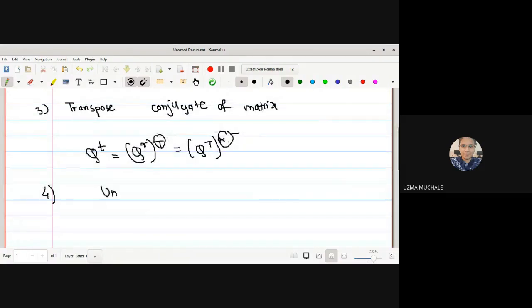Okay, next is unitary matrix. What do you mean by a unitary matrix? A square matrix Q with complex entries is said to be a unitary matrix if it satisfies the condition.